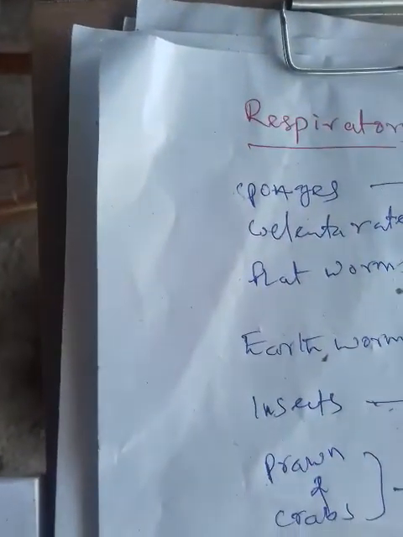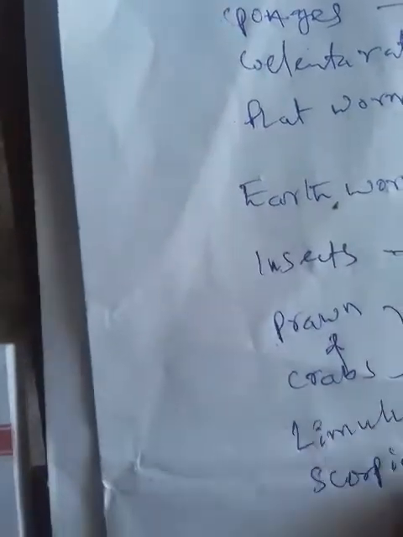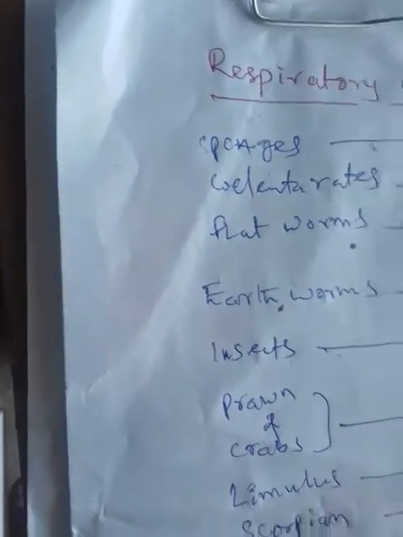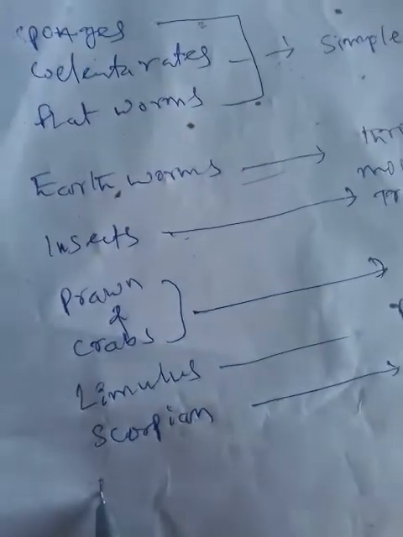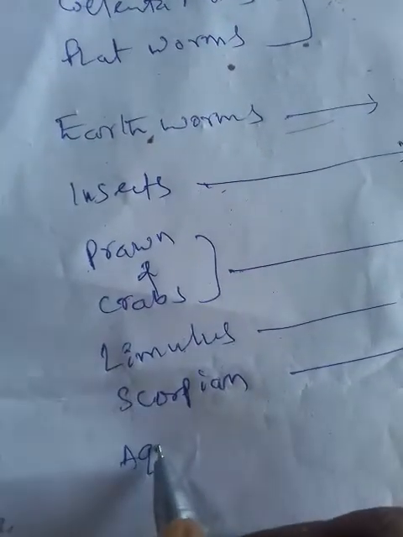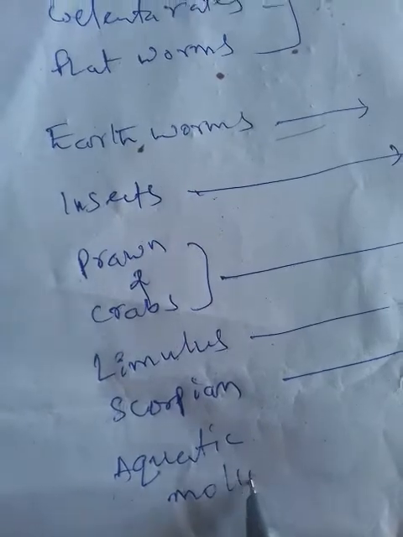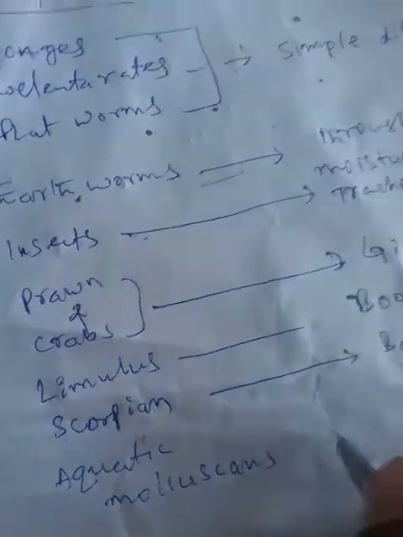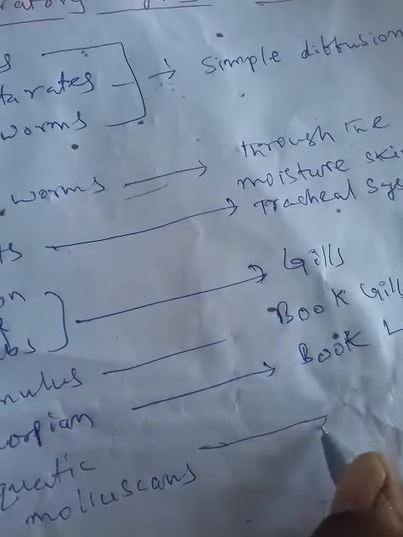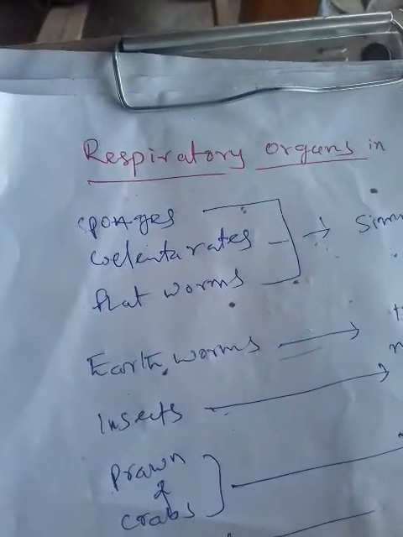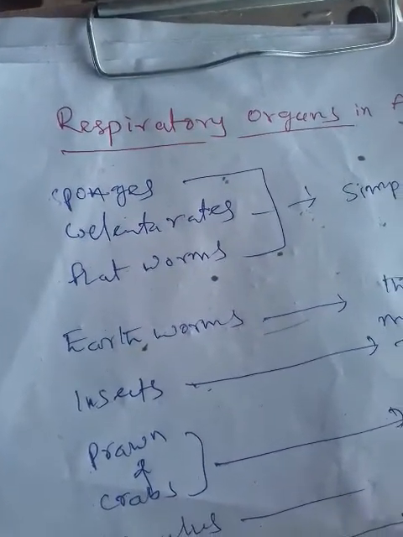Now coming to aquatic molluscans, in the case of snail and Unio. Respiration is by the soft skin called the mantle.